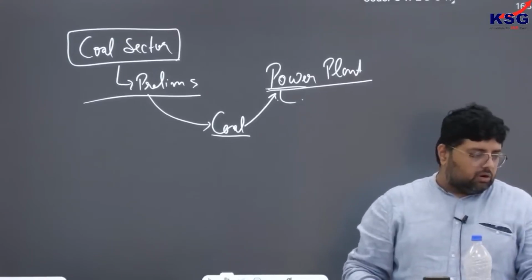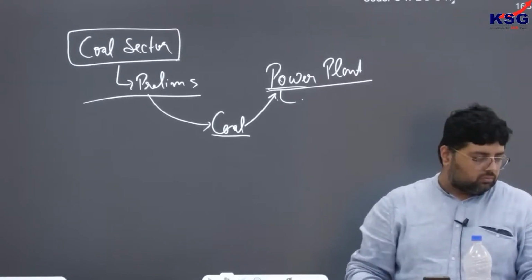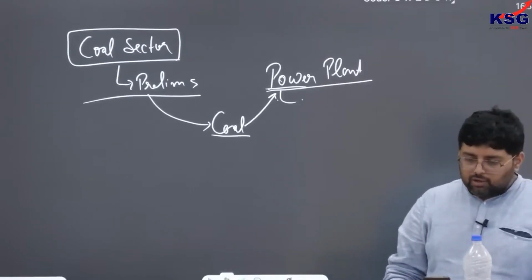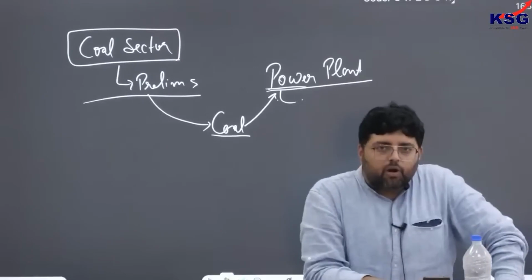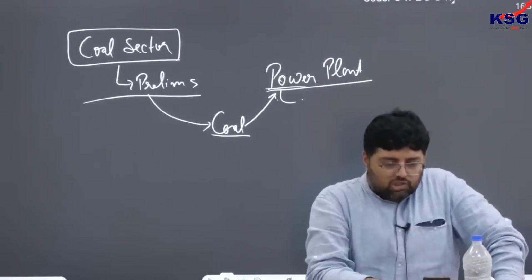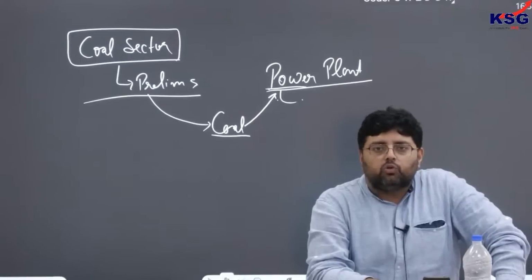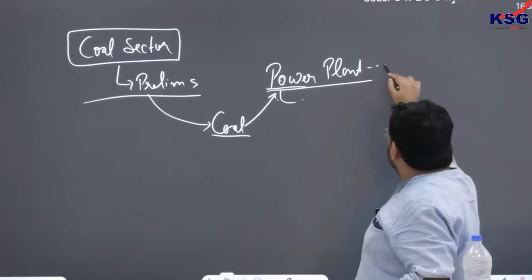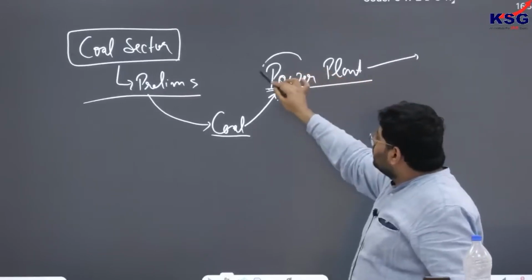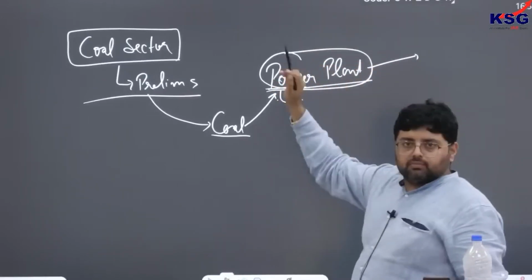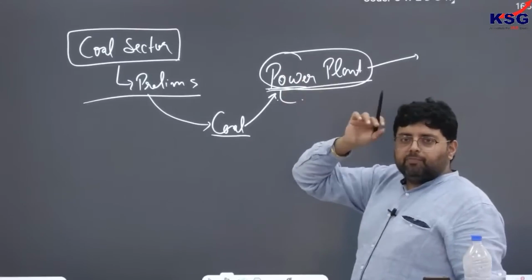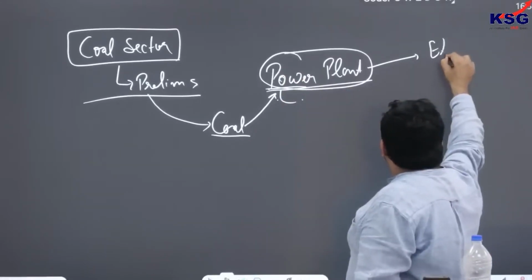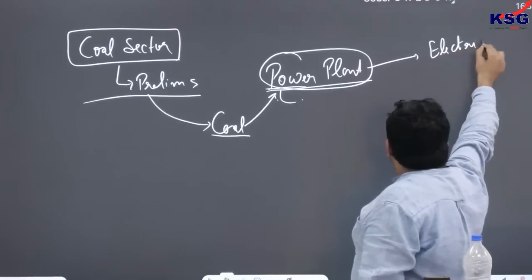Now, in order to ensure that there is a proper supply of coal to the power sector, or power plants, because ultimately if power plants utilize their capacity, then only we can ensure electricity for all.